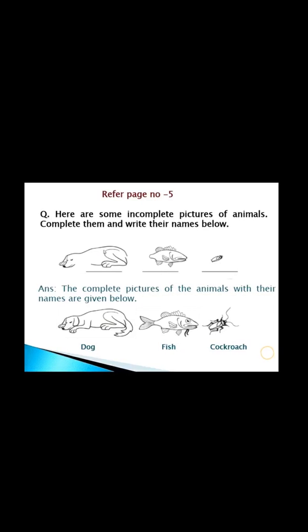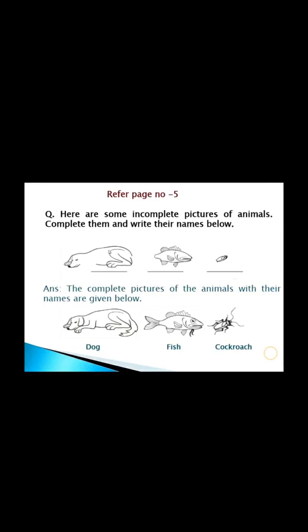Well, the first one is a dog, which is a mammal. As you can see, the presence of external ears. Its body is covered with hair.